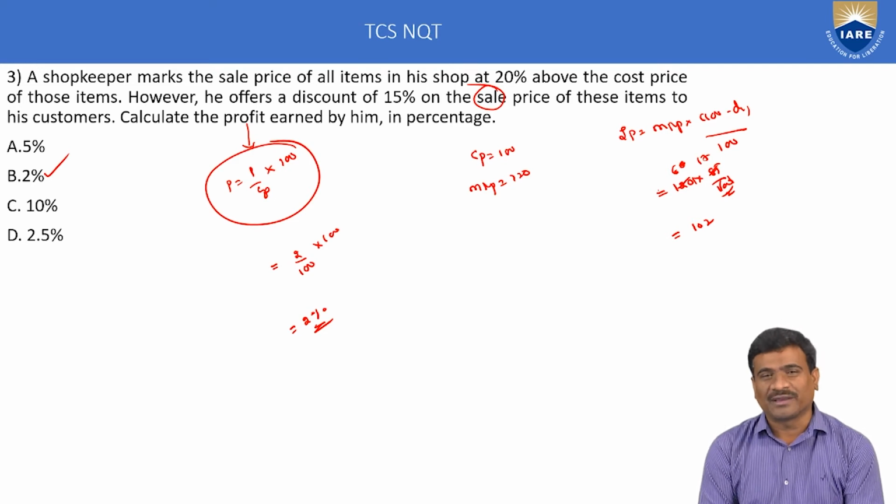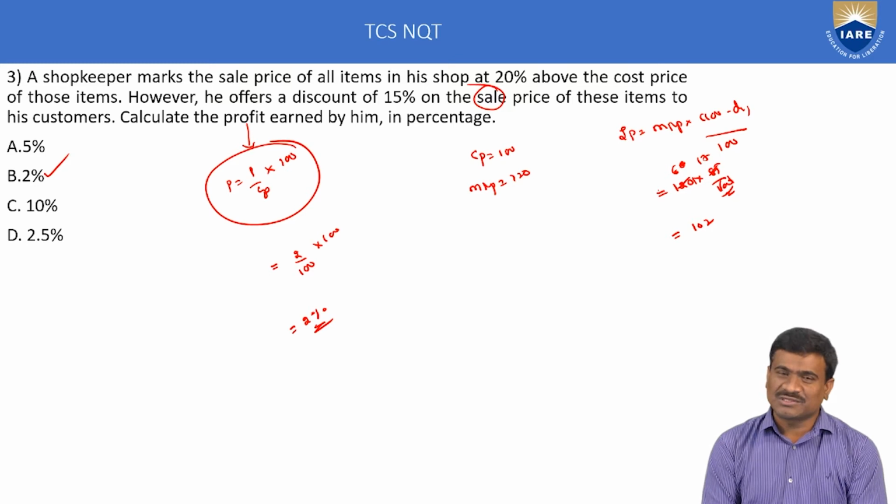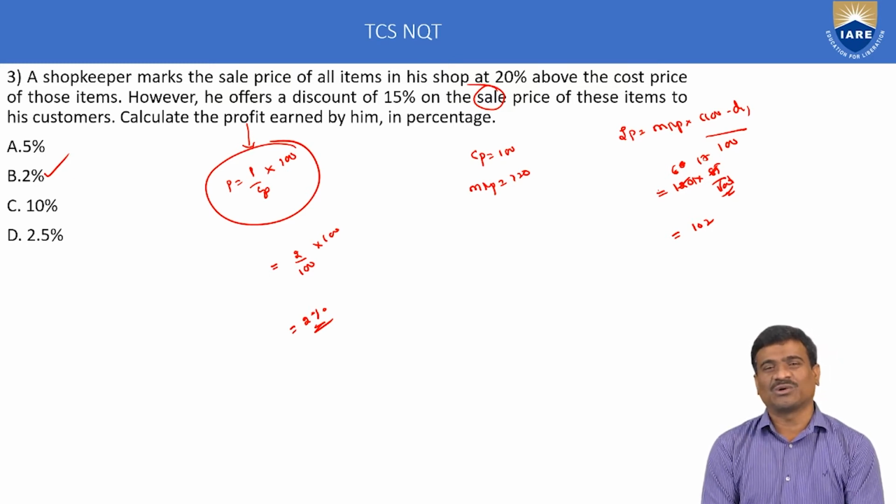Discount method application. Discount is always applicable only on MRP. Discount formulas: cost price is equal to MRP into (100 minus D1) by 100 into (100 minus D2) by 100 and so on. Similarly selling price. Next, discount is equal to MRP minus selling price.